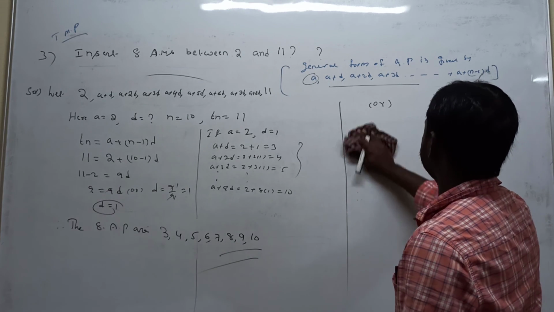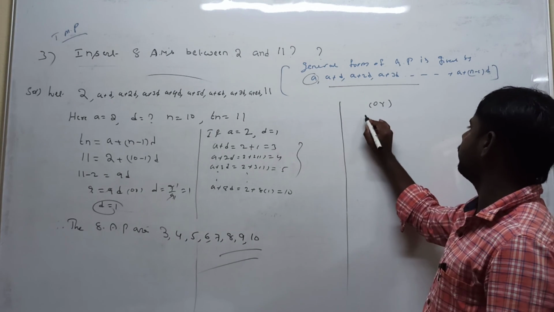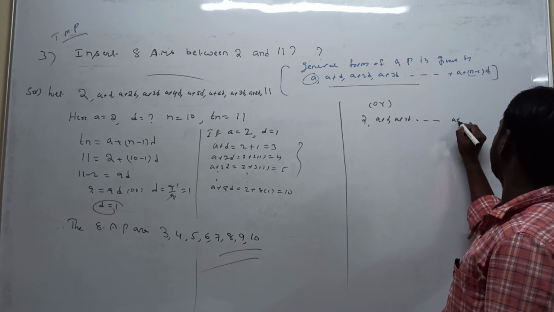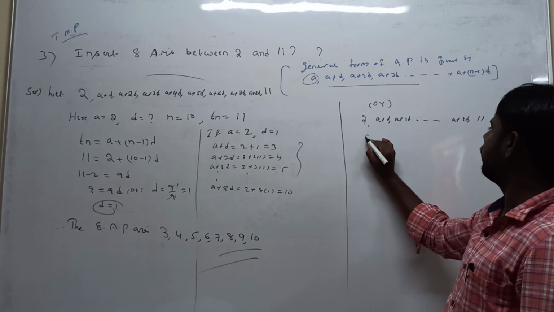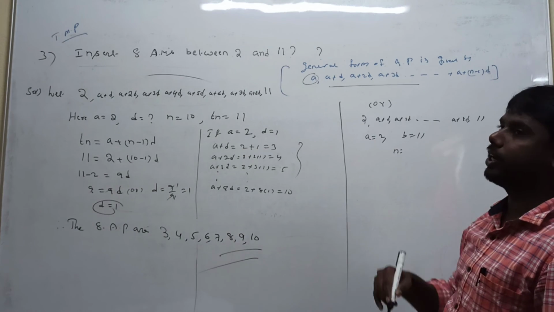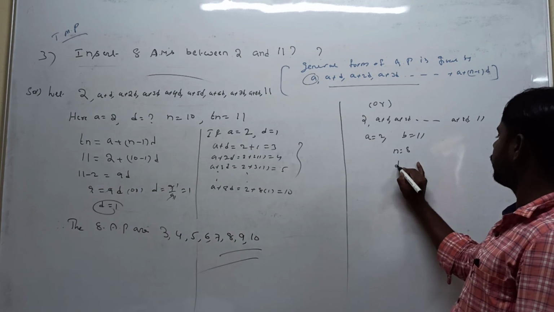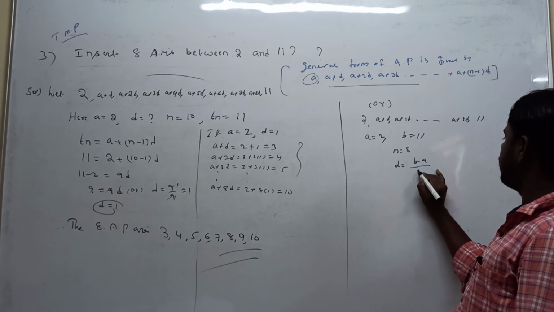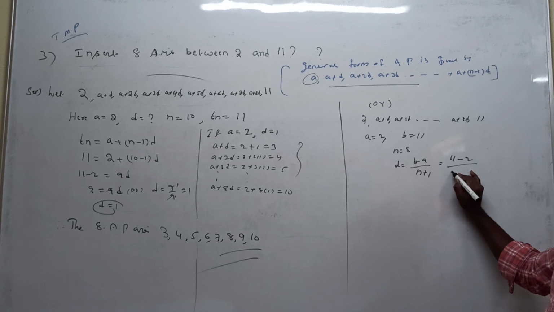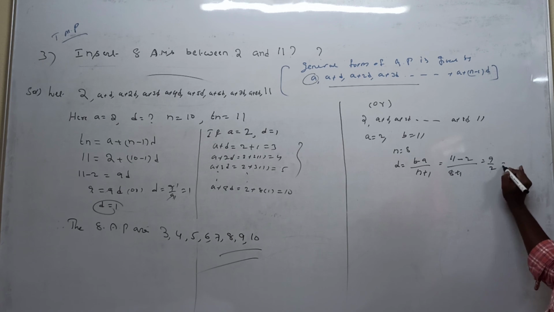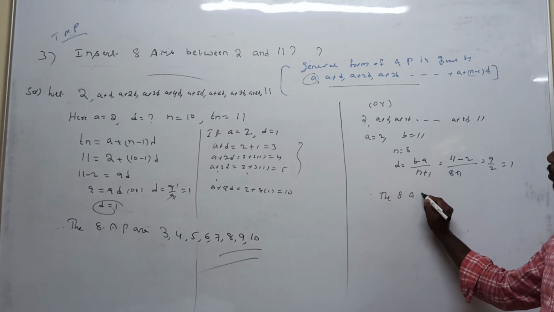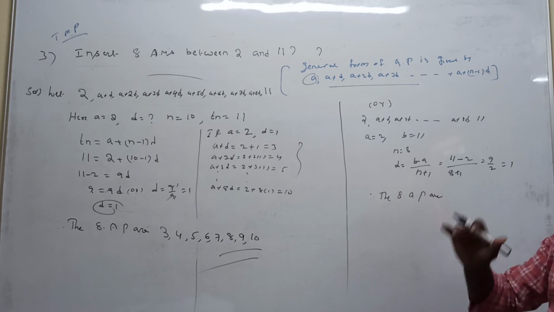Another method: in between, insert 8 arithmetic means. The last term b is equal to 11, a value is 2, b value is 11, and n is the number of means we insert, so n is equal to 8. d is equal to (b minus a) by (n plus 1). So b value is 11, a value is 2, n plus 1 is 8 plus 1 is equal to 9. That is 1. So now we can write the 8 arithmetic means finally.